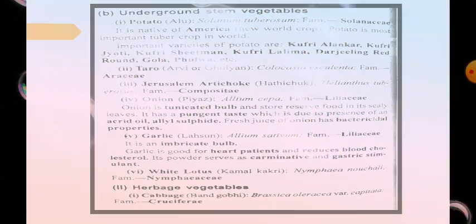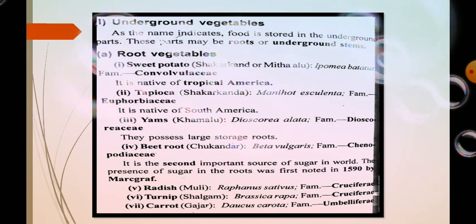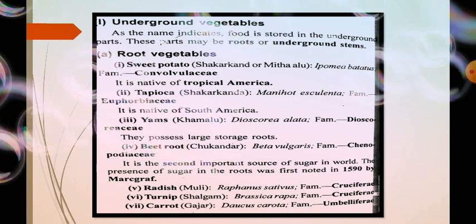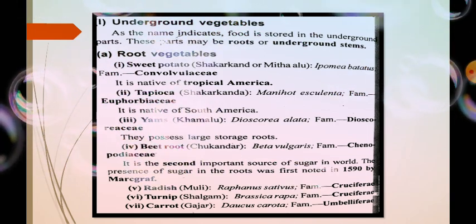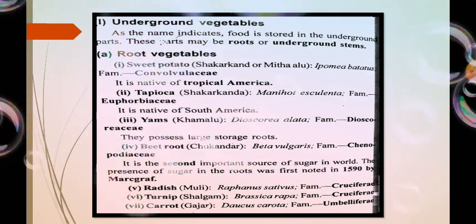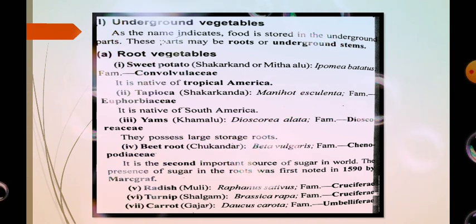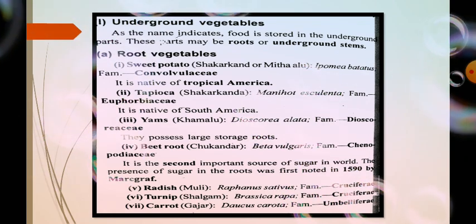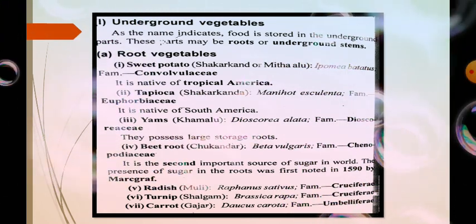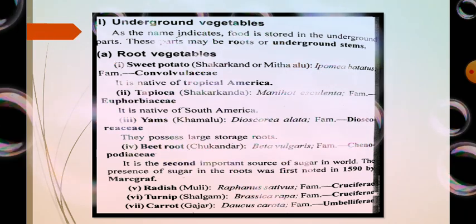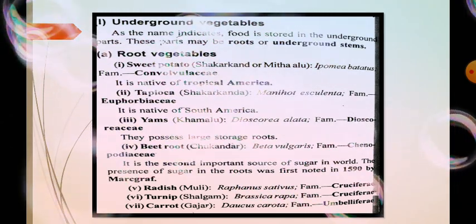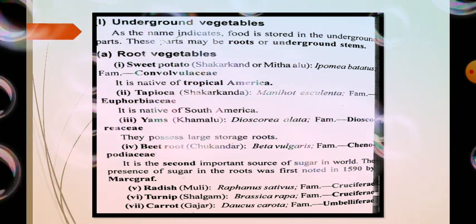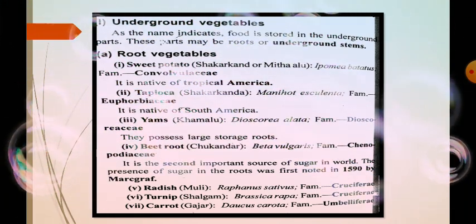First we see the underground vegetables. As the name indicates, underground means it is obtained from under the soil. So the food is stored in the underground parts. That's why these parts may be root or underground stem. So the first one is the root vegetables, the sweet potato, or we normally call it mita aloo or sakarkand.